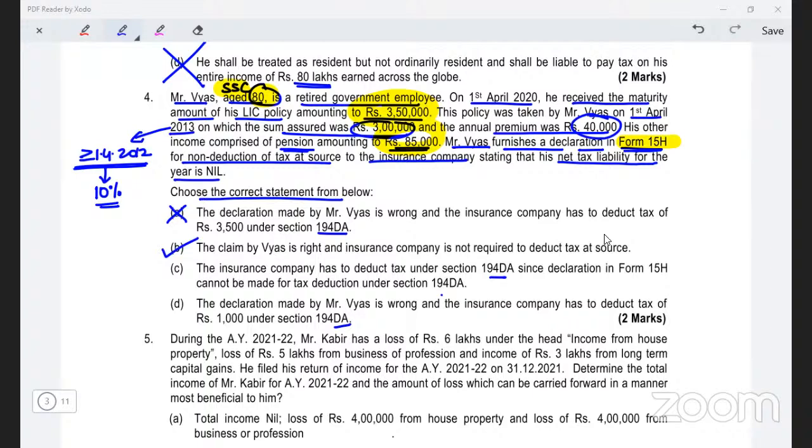Option C. Insurance company has to deduct tax under 194DA since declaration cannot be made for 194DA. No, this is wrong. Even for 194DA, declaration under 15H can be made. And the last option, declaration made by Vyas is wrong. Insurance company has to deduct tax of 1,000 under 194DA. Even this is wrong. So my correct answer over here will be option B.